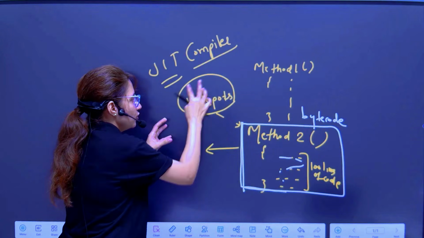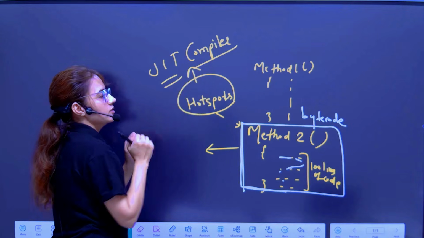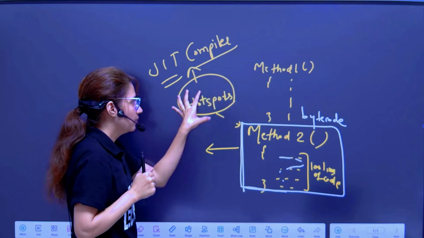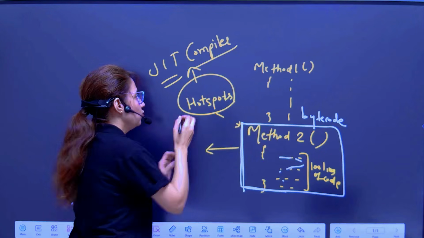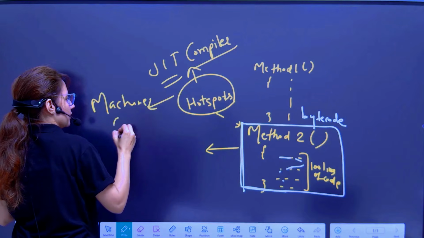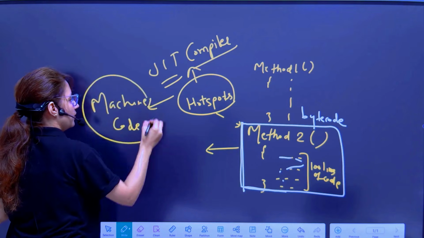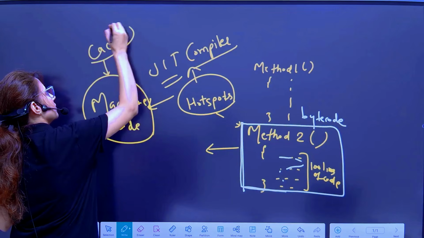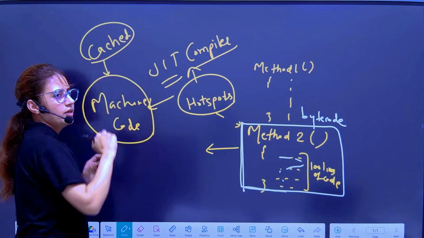These hotspots are given to the JIT compiler, and the JIT compiler converts these hotspots into machine code, native code. And this machine code would be saved in memory, that is, it would be cached.